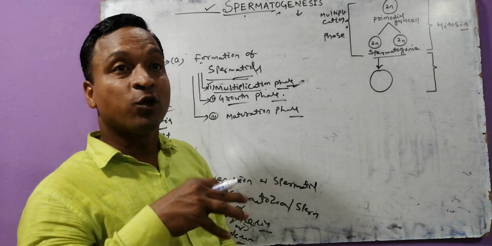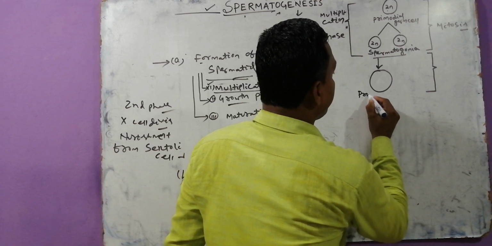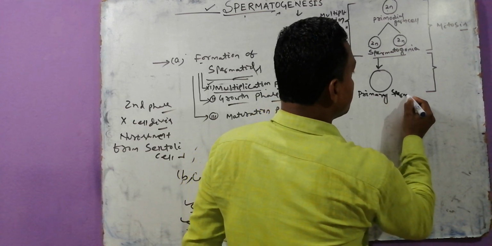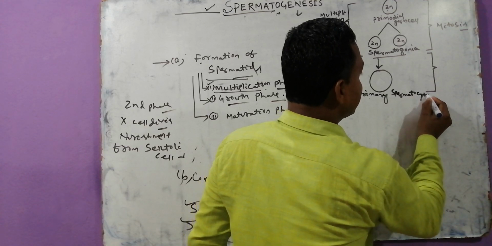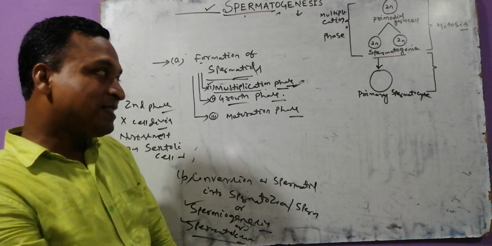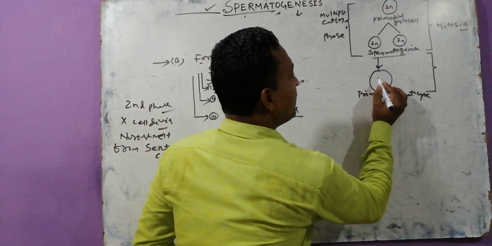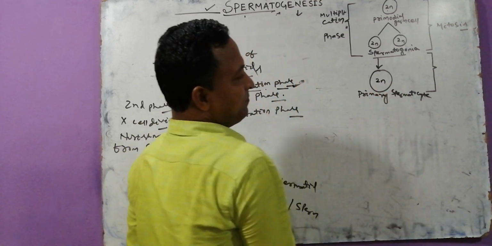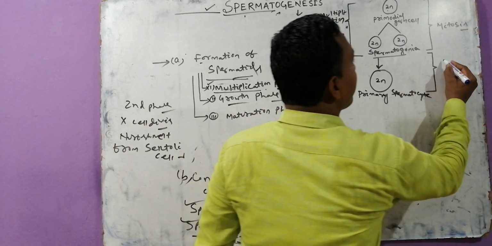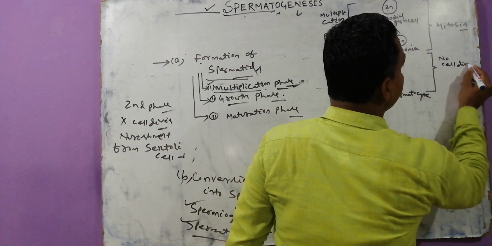When this growth takes place, we call that a primary spermatocyte. Here only growth takes place, no cell division. That means the chromosome number is 2n.